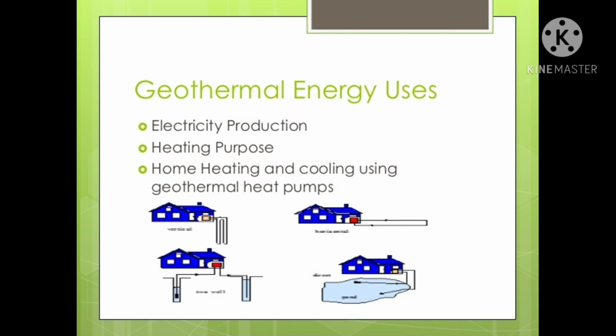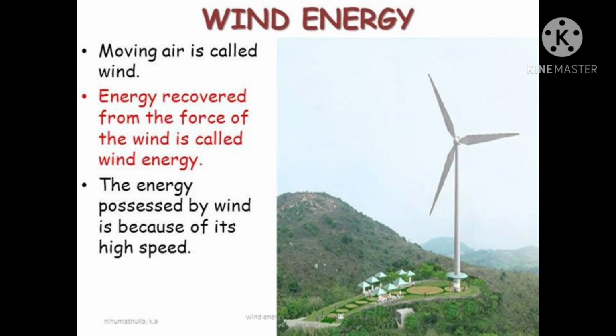Children, in this slide you can see the uses of geothermal energy, like electricity production, heating purposes, and home heating and cooling using a geothermal pump. Children, in earlier classes you all had learned that moving air is called wind. This moving wind has a lot of energy, and this energy is used for many purposes like drawing water, electricity production and running windmills. This is a renewable source of energy.